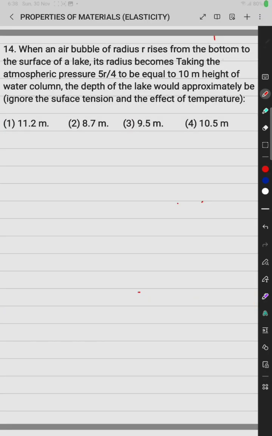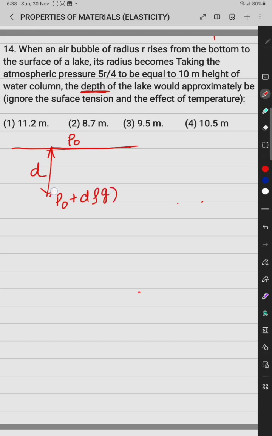A bubble rises from the bottom to the surface of the lake. Its radius becomes 5r by 4 and the atmospheric pressure is equal to a 10 meter height of water column. So what is the depth of the lake? We have to find the depth of the lake. Suppose the depth of the lake is d. That means at the top level it is p naught, and at the bottom level it is p naught plus d rho of water into g.